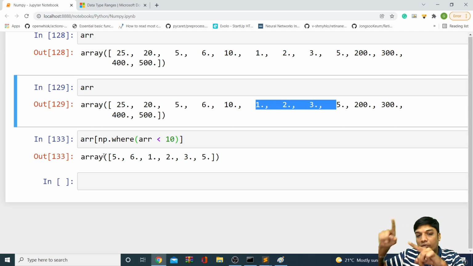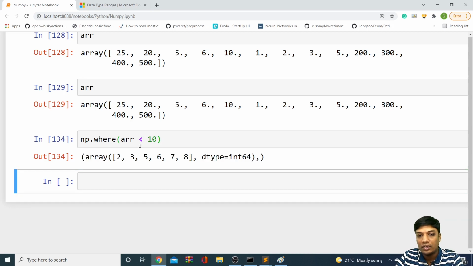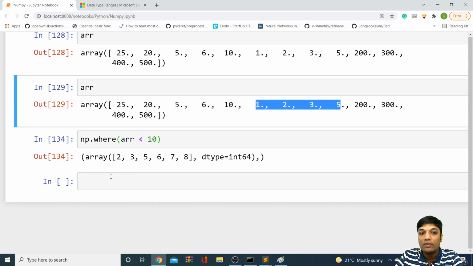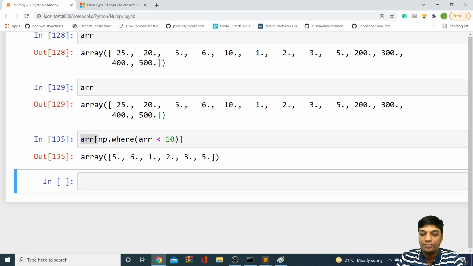I'm saying ARR of because whenever I say ARR of, I have to give the indexes here. When I'm using the where function, obviously I'm getting the indexes, right? These are the indexes: 2, 3 is the index of 5, 6, and 5, 6, 7, 8 is the index of 1, 2, 3, 4. So in the where function, we are getting the positions of the elements. If you want to get the actual elements, you should do ARR of that, and you'll be getting the actual elements. Like that, you can use your where function for multiple things.